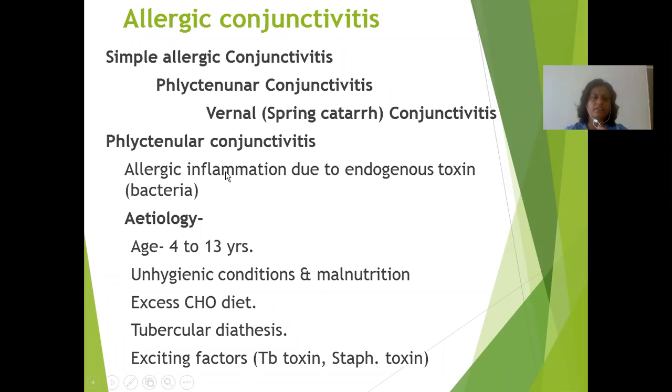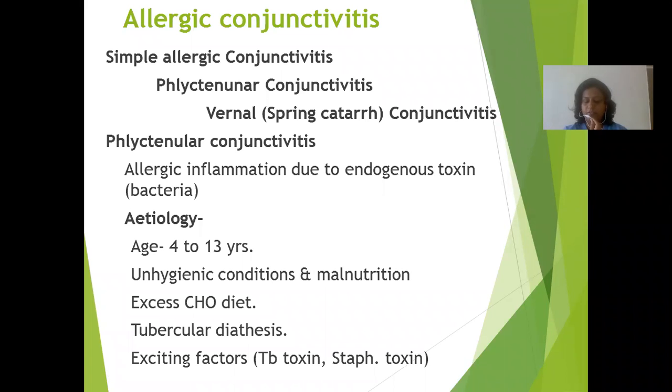Phlyctenular conjunctivitis is an allergic inflammation due to an endogenous toxin, that is, a bacterial toxin. Etiology: it is seen in the age of 4 to 13 years. There is unhygienic condition and malnutrition with excess of carbohydrate diet. Then there is a tubercular diathesis, and exciting factors are tubercular toxin and staphylococcus toxins. So phlyctenular conjunctivitis is an allergic reaction of conjunctiva caused by an endogenous bacterial toxin and characterized by a nodule formation near the limbus.